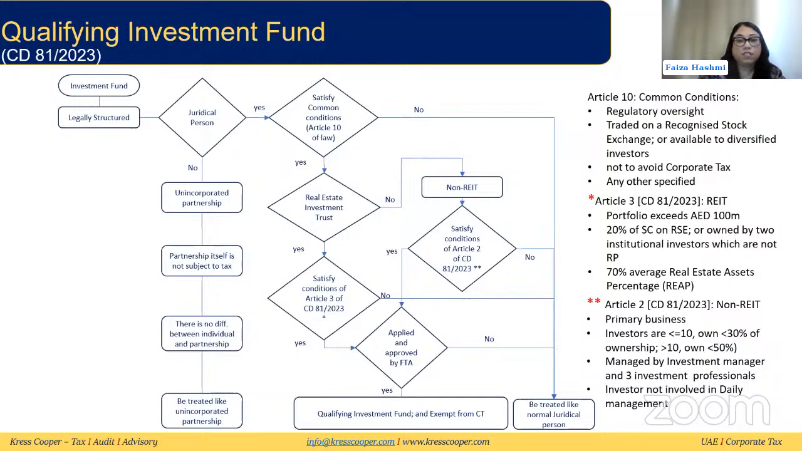So if they are not meeting these conditions, then automatically they will be treated as a normal juridical person. They will have to meet all the conditions for corporate tax. They will be in the ambit of corporate tax. But if they are satisfying the conditions, then we have to see, is it a real estate investment fund or a non-real estate investment fund? If the answer is no, then we have to check whether they are satisfying the conditions of Article 2 of the cabinet decision. If they are not satisfying the conditions, they will be treated again like a normal juridical person. Now, what are these conditions in Article 2? So this should be the primary business of the fund. The investors, if they are less than 10, then they cannot own more than 30% of the ownership.